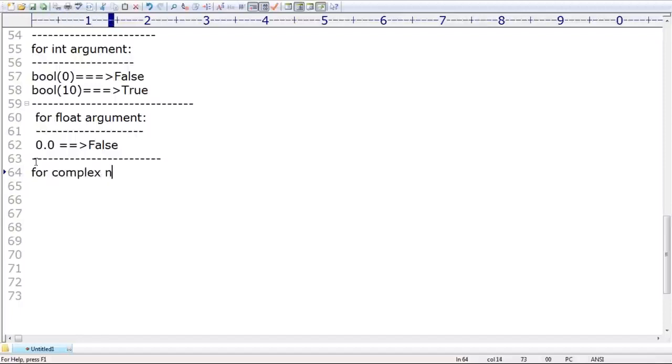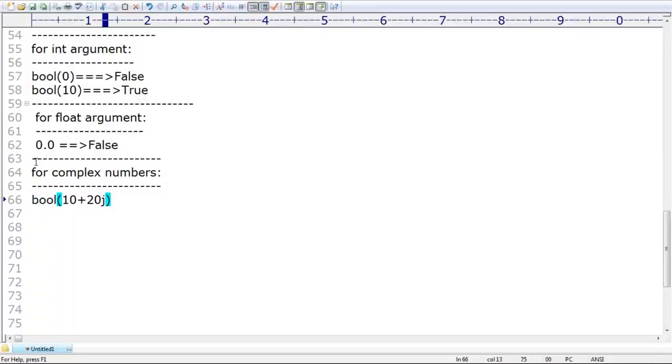Next, for complex numbers, very important. For complex numbers, how is the behavior? I'm passing a complex number as the argument. How is the Boolean function going to be evaluated? Can you please guess? Bool of 10 plus 20j, I'm taking. What is the answer we are going to get? Very simple. Good, you are on the correct track.